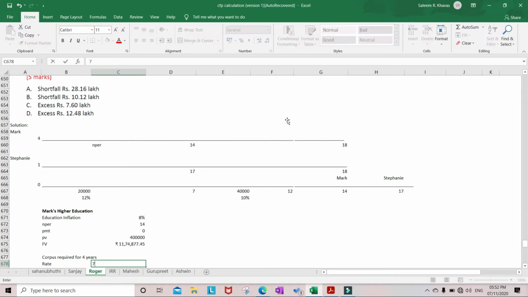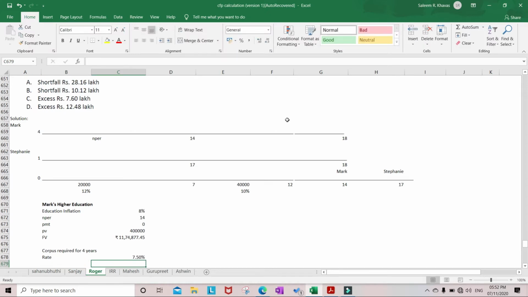The rate we take as 7.5%, because these funds are going to invest in debt instruments, and education inflation is 8%.